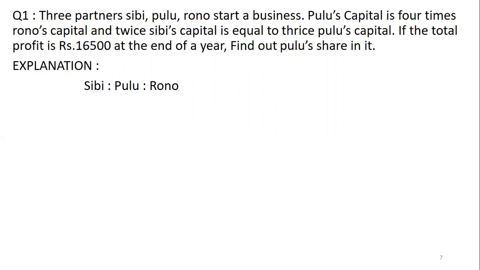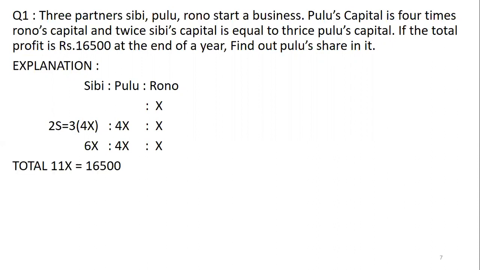So let us write the names. Now CB's is given with respect to Pulu and Pulu's investment is given with respect to Rono. So first of all, we will write Rono's investment be X. Now Pulu's is 4X and then twice of CB is equal to thrice of Pulu. So 2S is equal to 12X. So now S is equal to 6X, P is 4X and Rono is X.